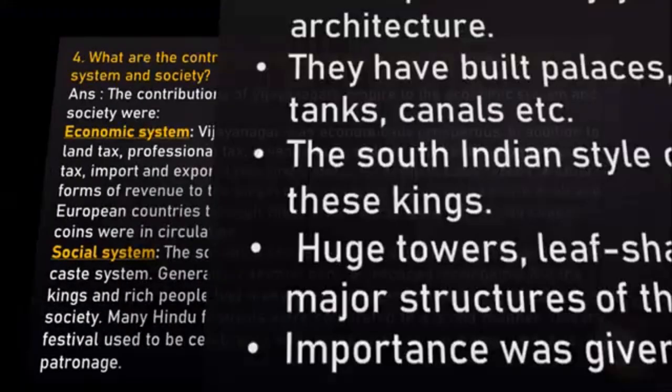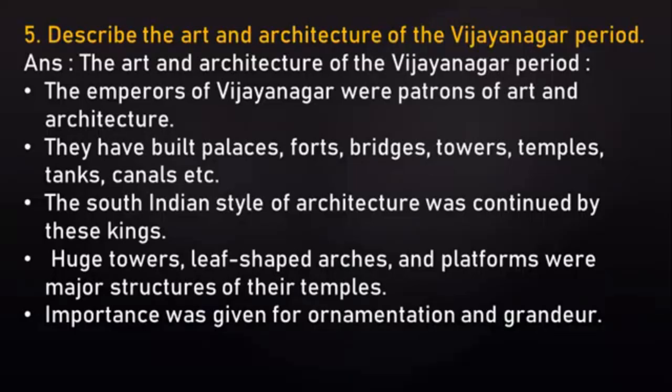Now let's go to the next one. Describe the art and architecture of the Vijayanagar period. Answer. The art and architecture of the Vijayanagar period. The emperors of Vijayanagar were patrons of art and architecture. They built palaces, forts, bridges, towers, temples, tanks, canals, etc.